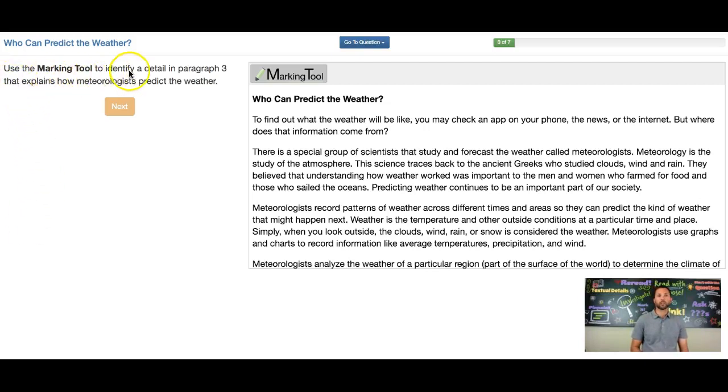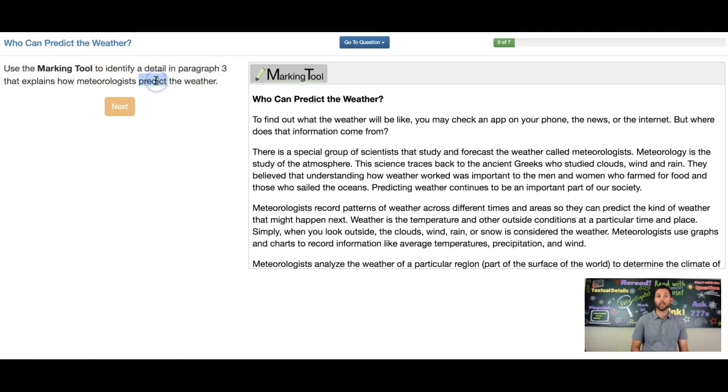Use the marking tool to identify a detail in paragraph 3 that explains how meteorologists predict the weather. There's a lot going on with this question. We need to know where it's happening, and we're looking for a specific explanation of how. That word's really important. So we need to count paragraphs. Then we need to know how, in paragraph 3, meteorologists predict the weather.